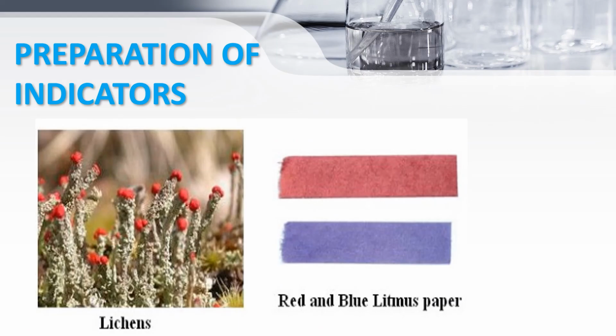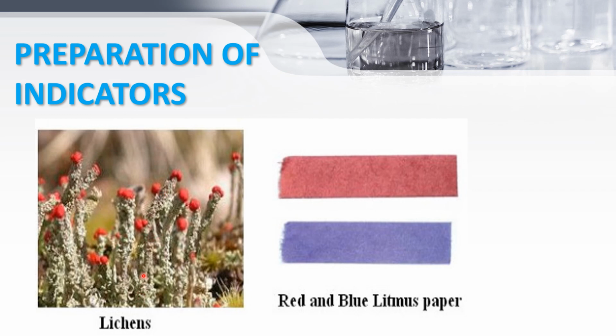Now, preparation of indicators. One sample: litmus is one indicator. It is prepared from the plant known as lichens. This is taken, crushed and made into pulp. From the pulp they extract the liquid, and that liquid is dissolved in a suitable solvent, and that clear solution is known as what? Litmus. So litmus is made from lichen plants.